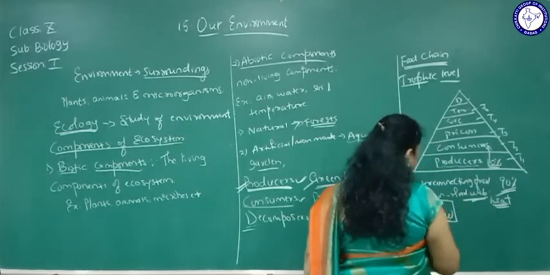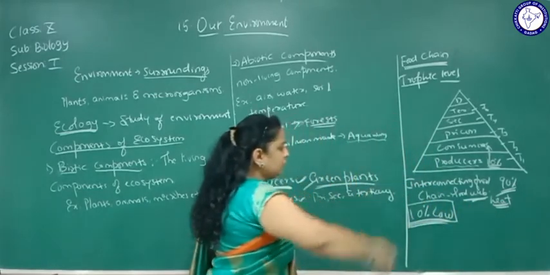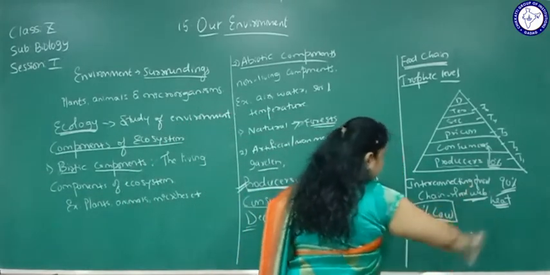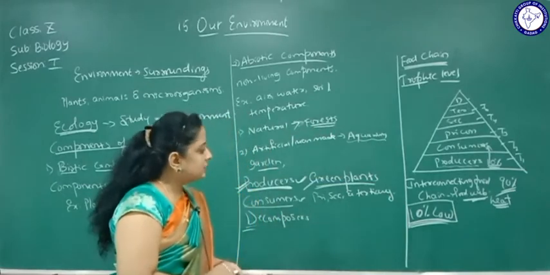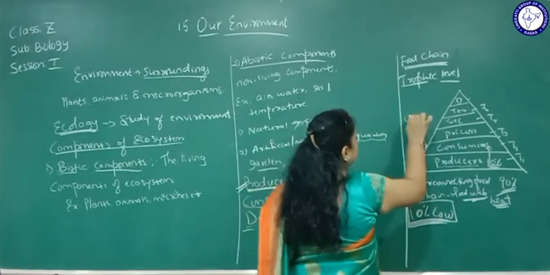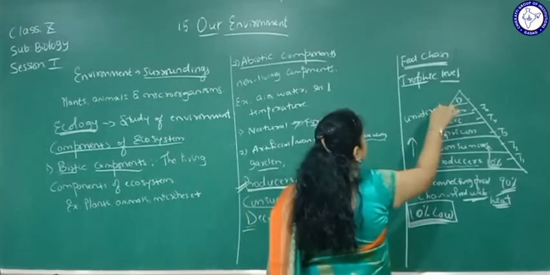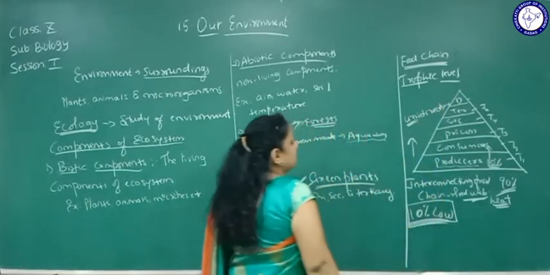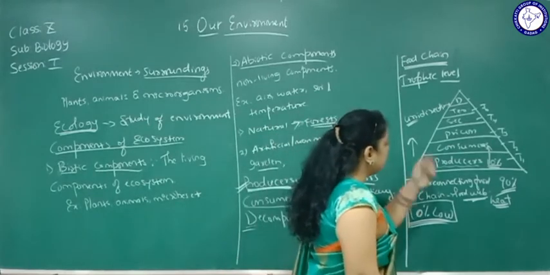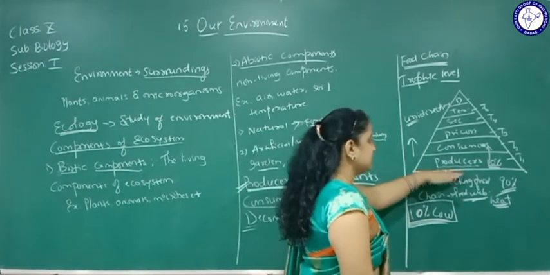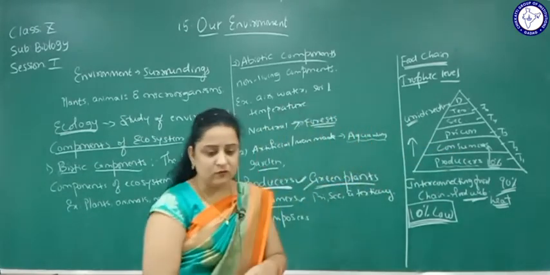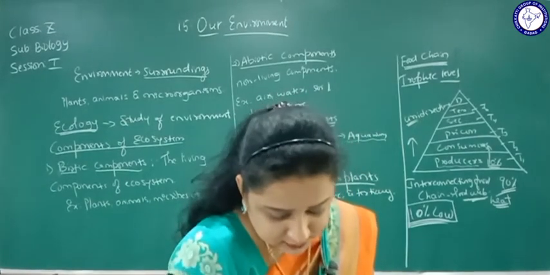See how little solar energy we are using, only 10%, to perform so many activities by all the organisms in the ecosystem. Only 10% is utilized, 90% is lost as heat. This is called the 10% law. One more thing: the flow of energy is unidirectional. This is very important. Unidirectional means only in one direction, because energy can neither be created nor destroyed, only transformed from one form to another. So producers are using 10%. Again it goes on decreasing as energy moves from one trophic level to another. That is called the 10% law.